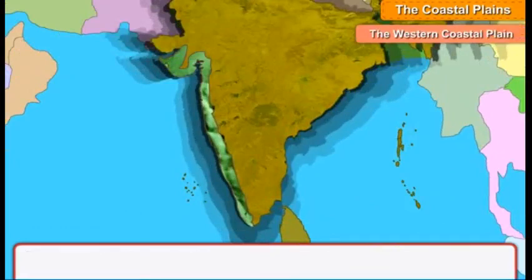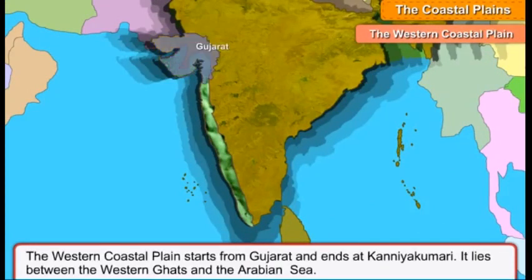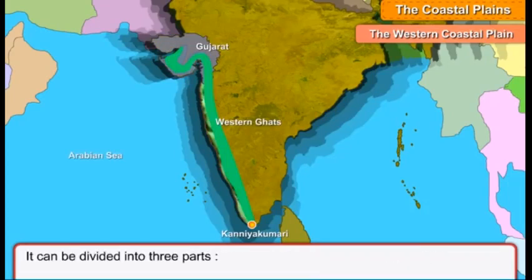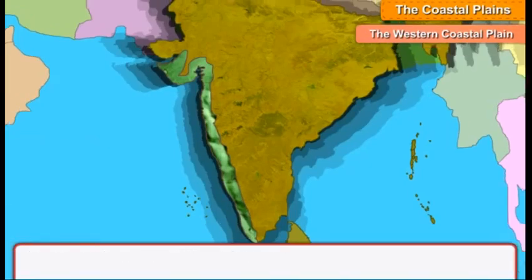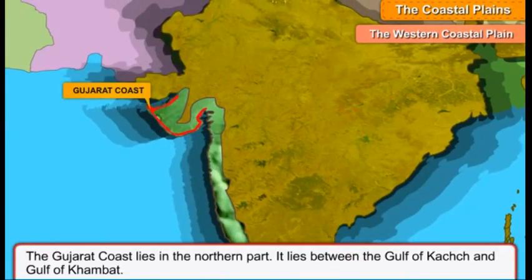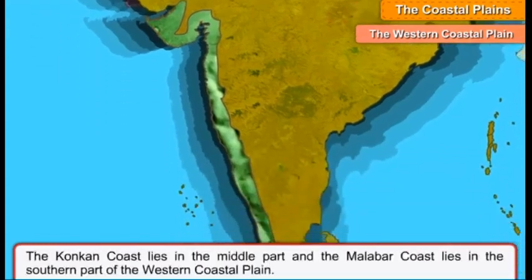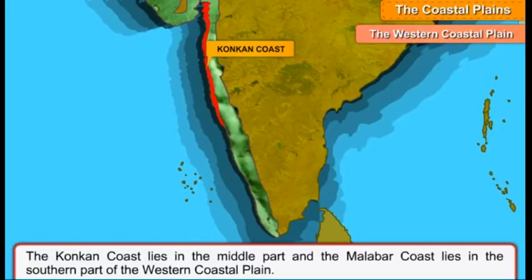The Western Coastal Plain. The Western Coastal Plain starts from Gujarat and ends at Kanyakumari. It lies between the Western Ghats and the Arabian Sea. It can be divided into three parts: Gujarat coast, Konkan coast, and Malabar coast. The Gujarat coast lies in the northern part. It lies between the Gulf of Kutch and the Gulf of Khambat. The Konkan coast lies in the middle part, and the Malabar coast lies in the southern part of the Western Coastal Plain.